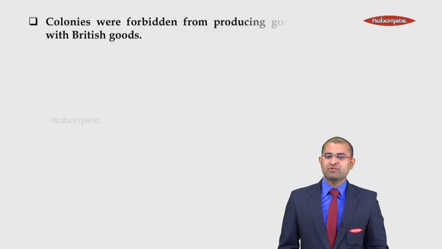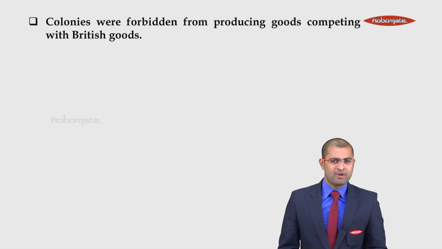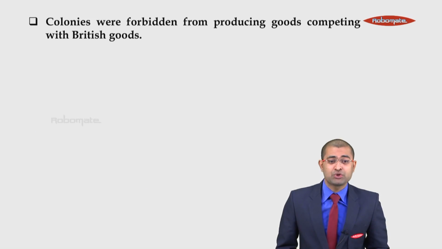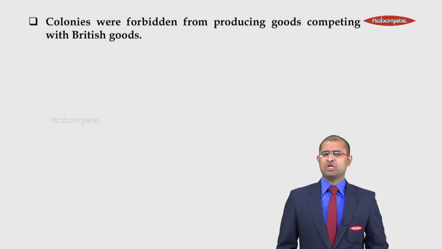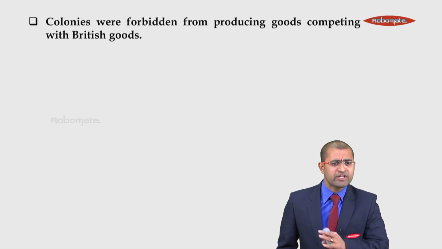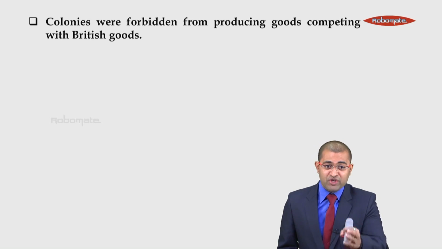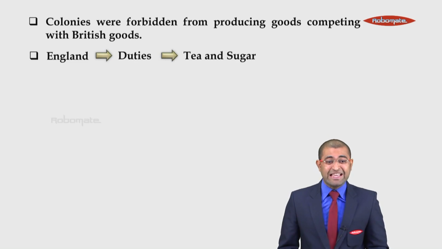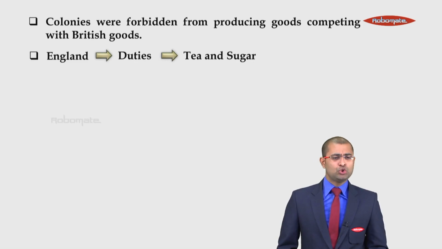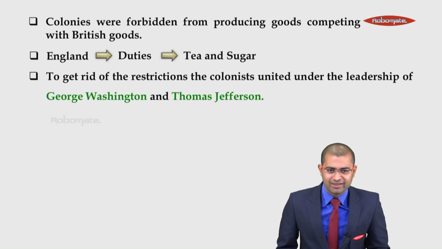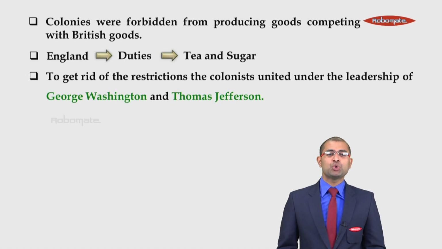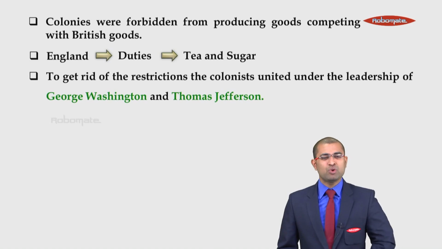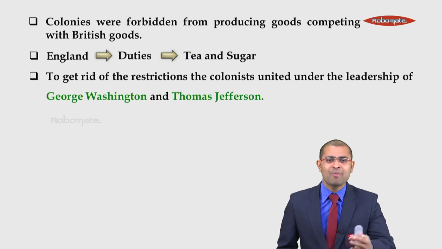Students, these restrictions were very troublesome. Colonists were forbidden from producing goods competing with British goods. It means that colonists were not at all allowed to grow crops which competed with British goods, to avoid competition. Students, England imposed duties. Two of these duties which were very troublesome were the Tea Act and the Sugar Act. And once the Tea Act and Sugar Act were imposed, these colonists were enraged at their own mother country.